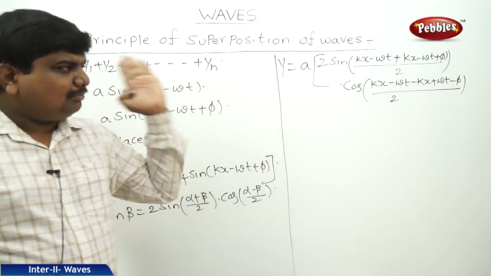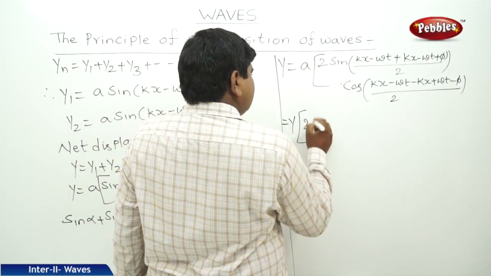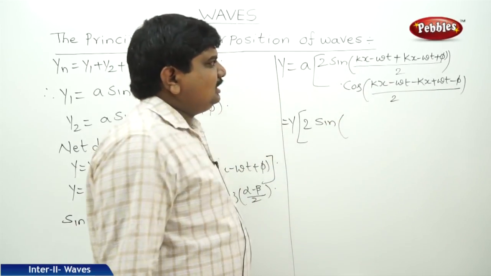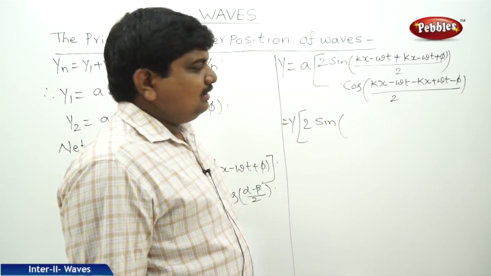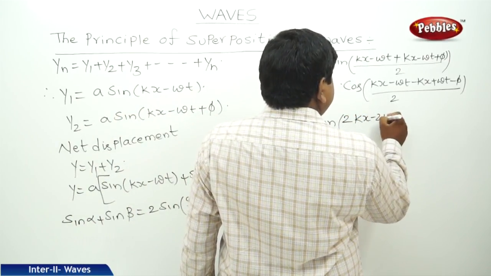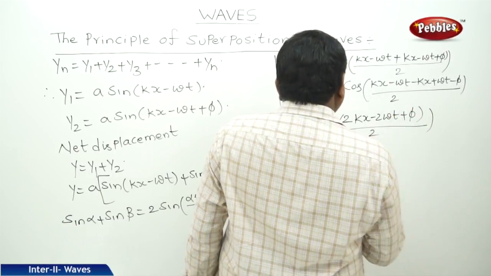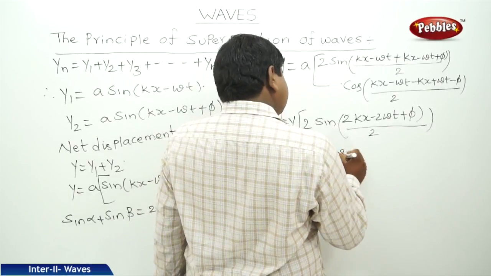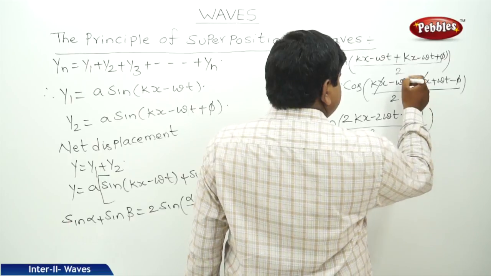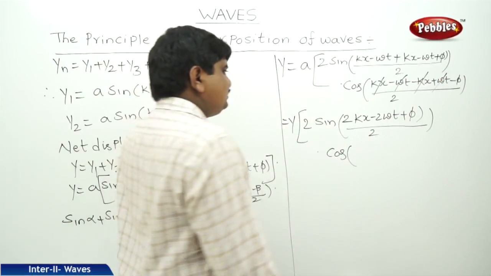Because I have already applied the minus value directly. Therefore, it is 2 sine kx minus omega t plus phi. So, therefore, it is 2 kx minus 2 omega t plus phi by 2 dot cos, plus kx minus kx gets cancelled, minus omega t plus omega t gets cancelled, minus phi by 2.